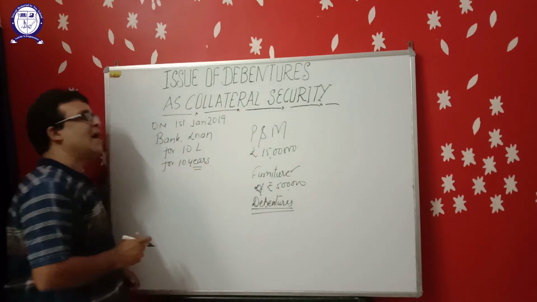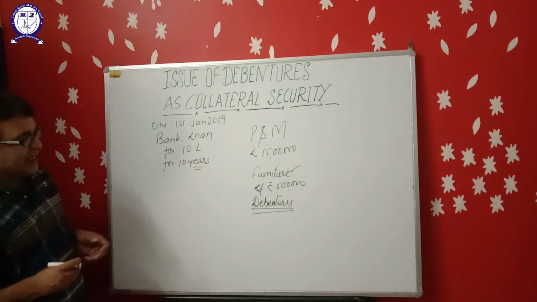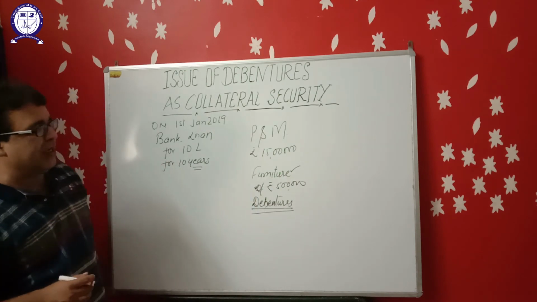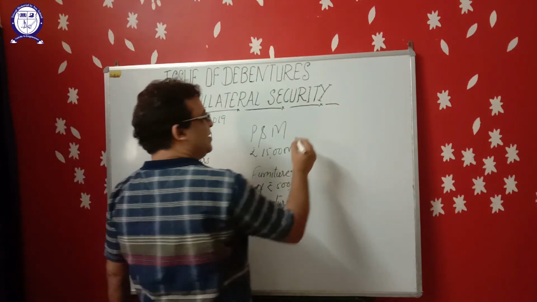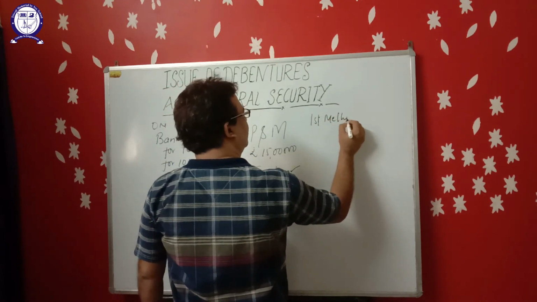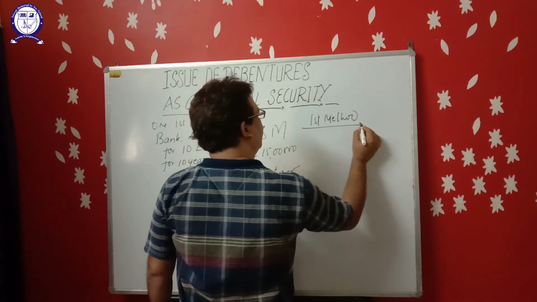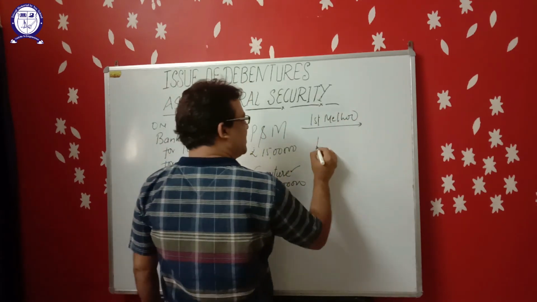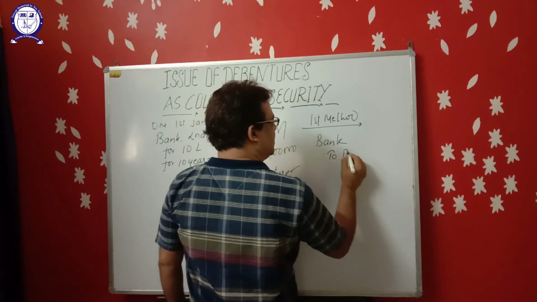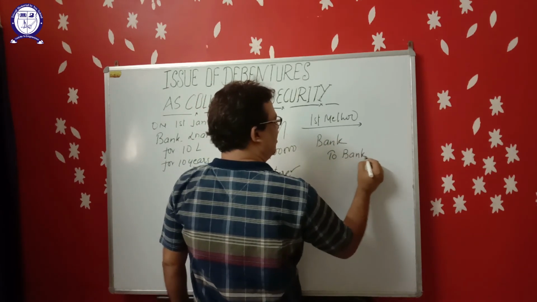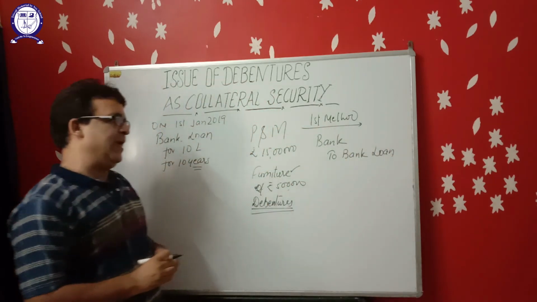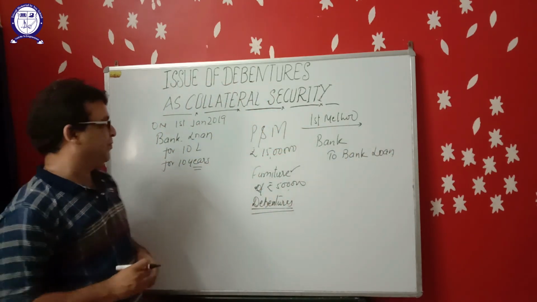Now, what is the accounting procedure at the time of issue of debenture as collateral security? There are two methods. In the first method, the journal entry will be passed for taking the bank loan only: bank account debit to bank loan.